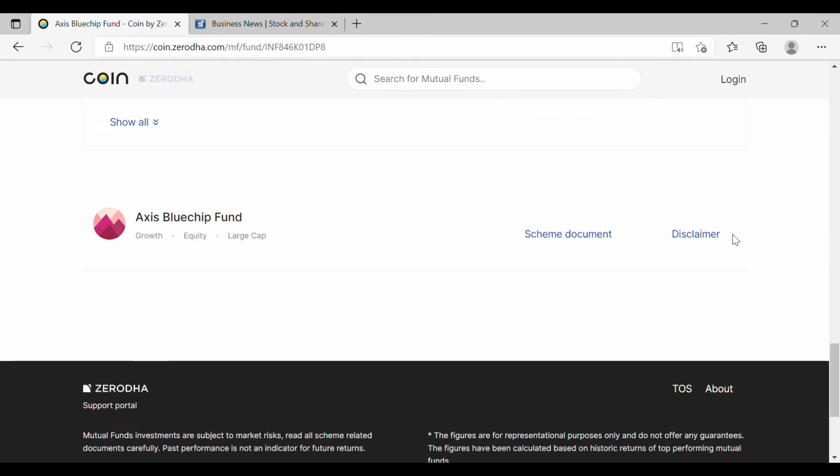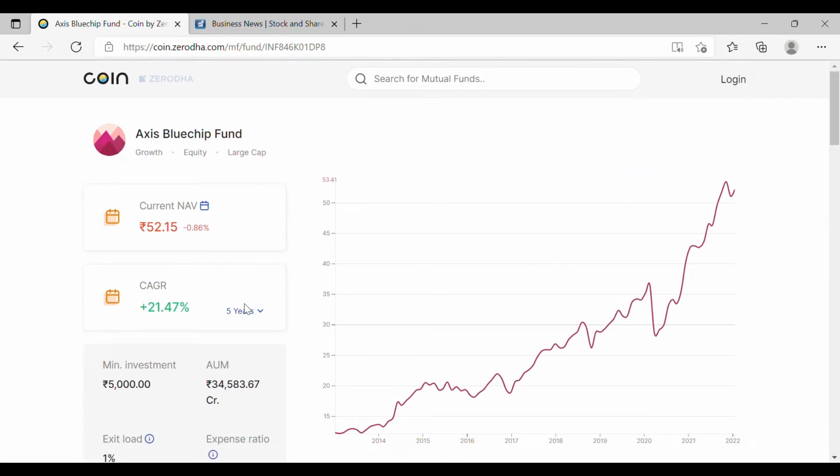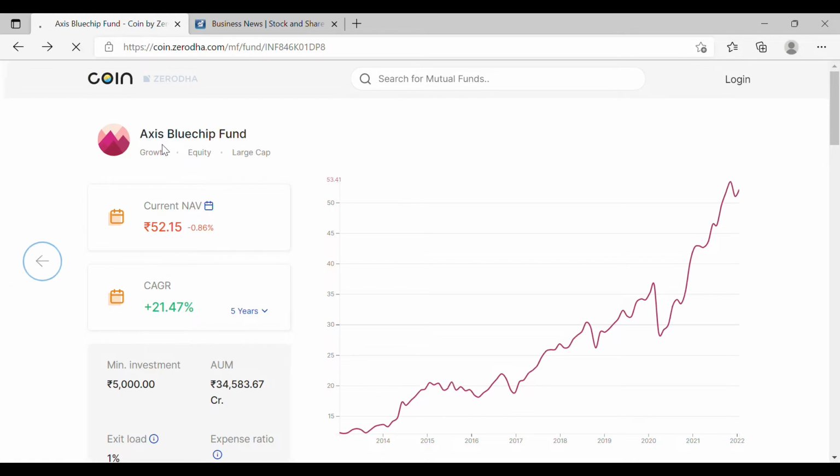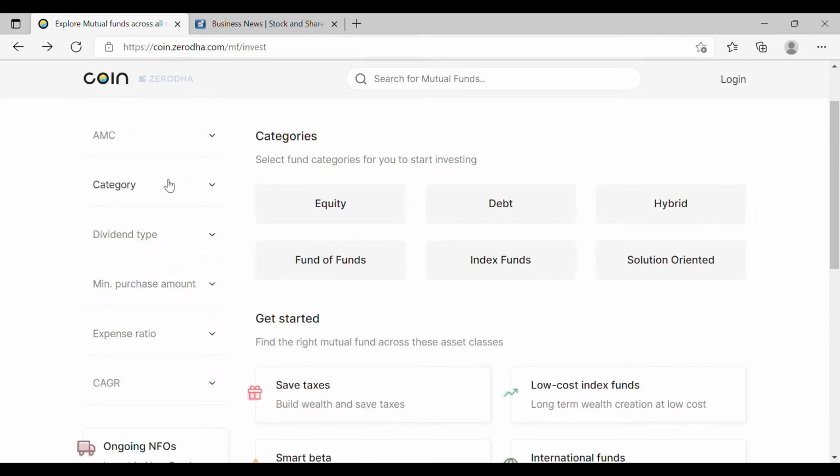And then along with that, you can go into in-depth research by clicking on the scheme document. Similar to this, these are a few key things that you can look at. And for most people, this will be good enough. And if you remember the videos that you have seen, then just by bifurcating between these things, it will help you quite a lot.